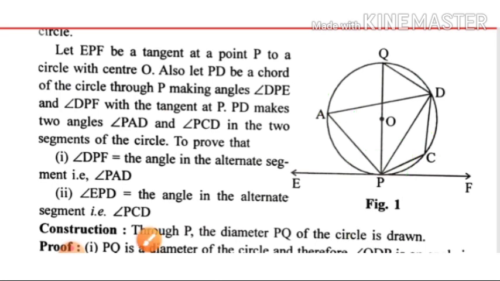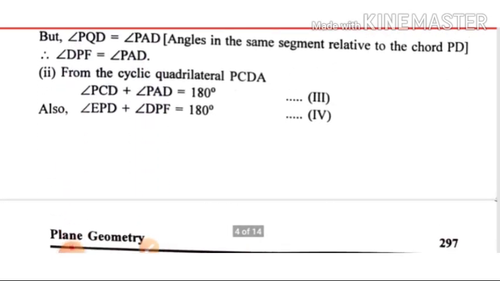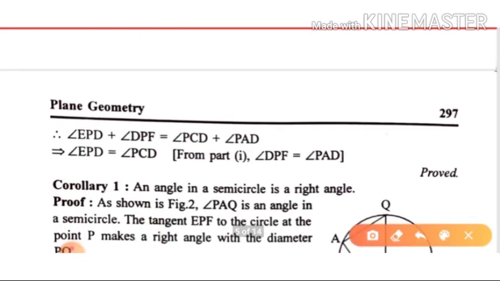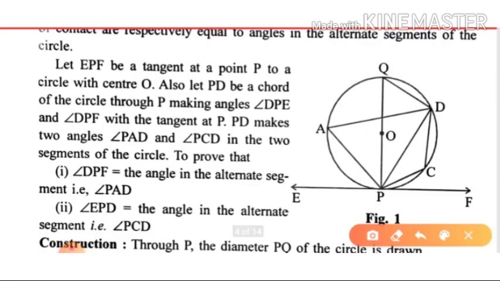So from here, DPF and this were equal, so PCD equals EPD. What is PCD? PCD is this one and EPD is this one.